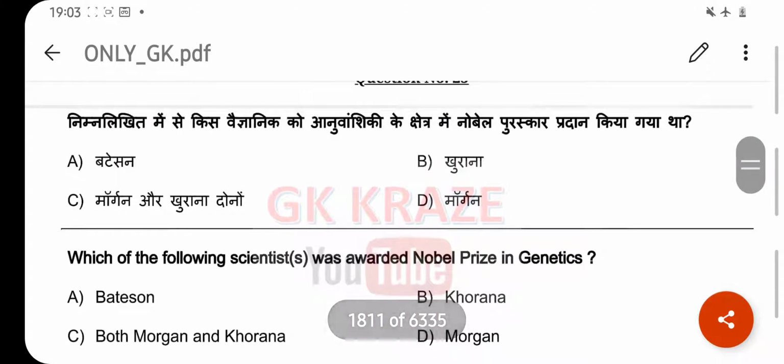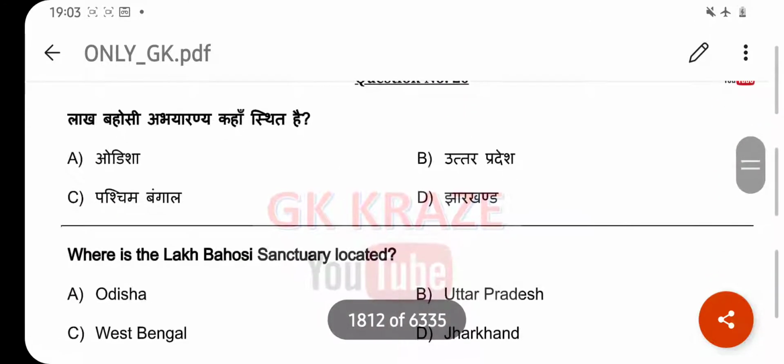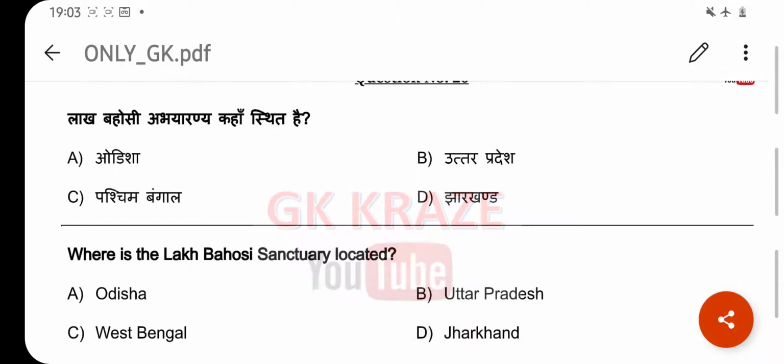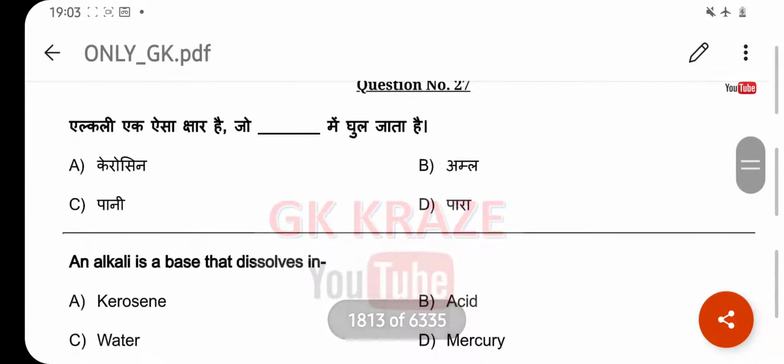Which of the following scientist was awarded Nobel Prize in Genetics? Your right answer is both Morgan and Khorana. Option C. Where is Lakh Bahosi sanctuary located? Your right answer is Uttar Pradesh. Option B. An alkali is a base that dissolves in. Your right answer is water. Option C.